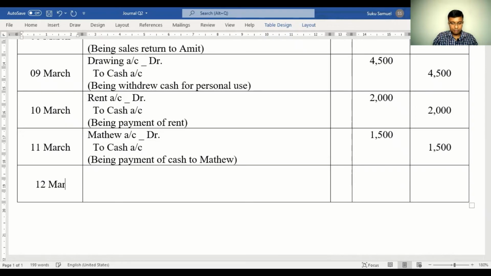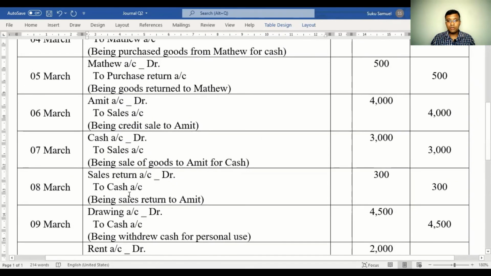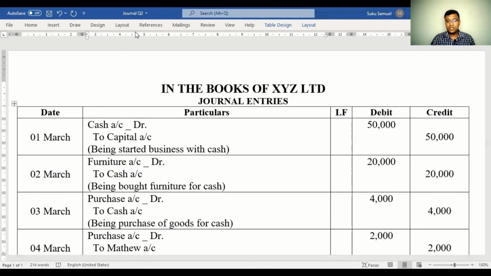12th March, received cash from Amit. So Amit is making the payment to you. Cash would be coming in, cash account debited, and the amount is 1,500 to Amit account. Amit is personal, debit the receiver, credit the giver. Since Amit is giving, you will credit Amit account. Being cash received from Amit. And with that, we have completed the preparation of journal entries for this particular question.